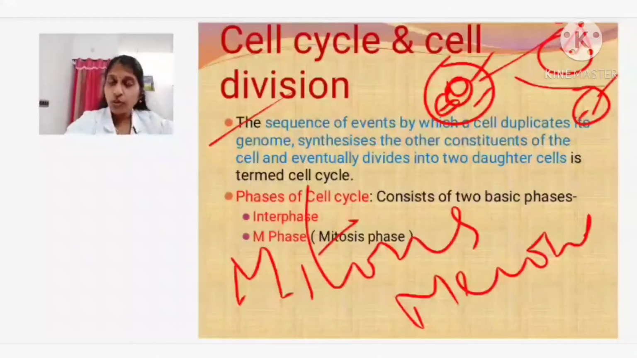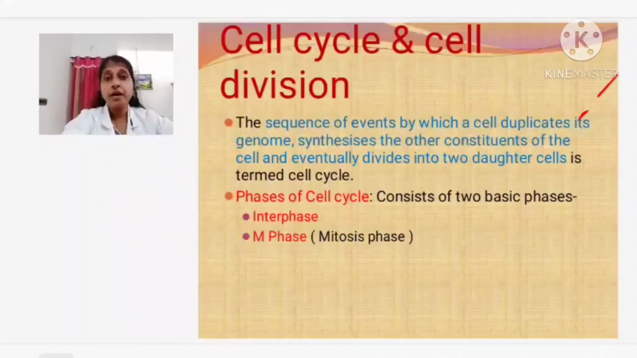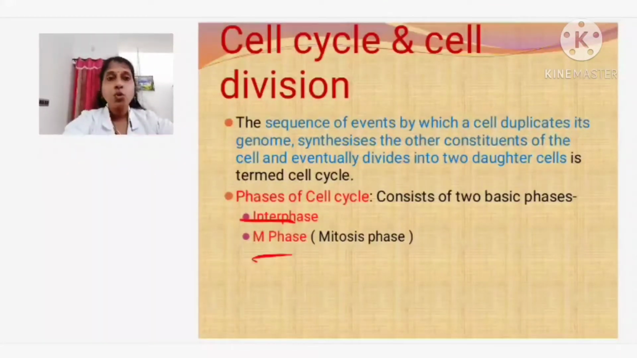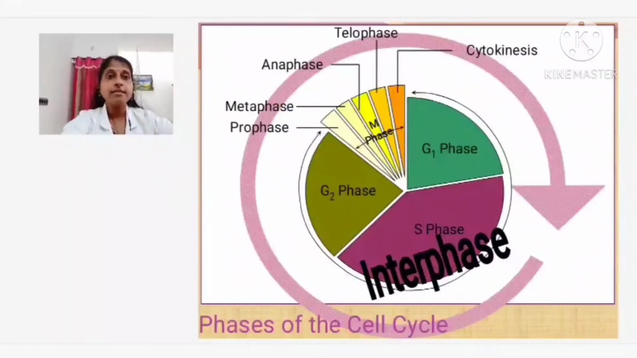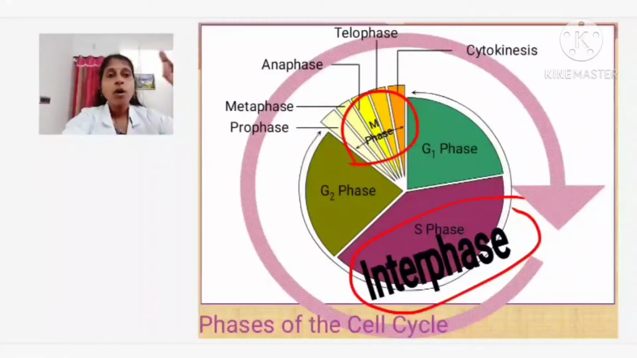This we call cell division. Now when you look at the phases of the cell cycle, how many phases are there? It has been divided into two main phases: one is the interphase and another one is the M phase. If you look at the diagram, you can understand these are the phases of the cell cycle. Interphase means it is intermediate between the divisions. Now M phase is the mitosis phase, where the cell is going to divide.